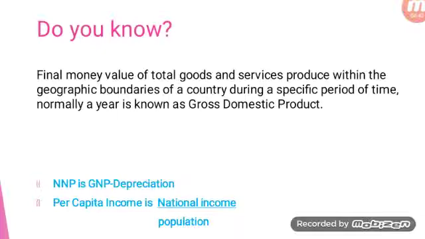What is GNP? With this gross domestic product we have to add the net factor income earned from abroad. That will give us the gross national product.